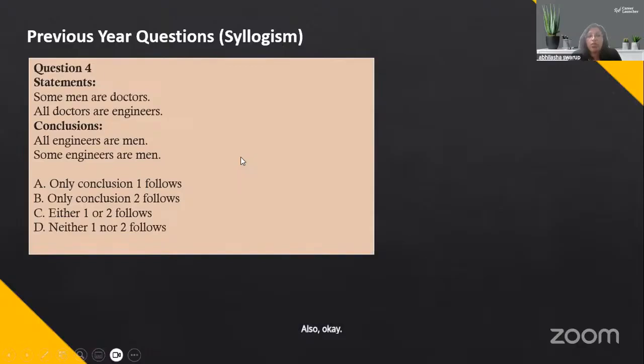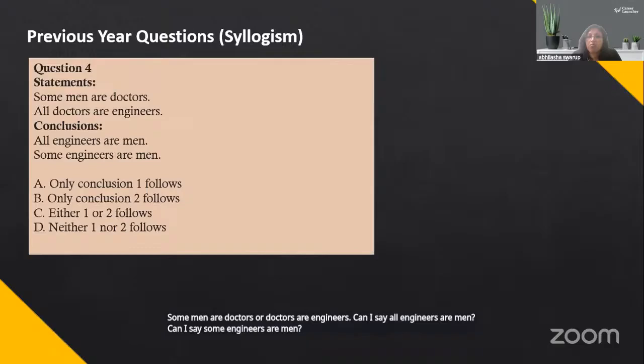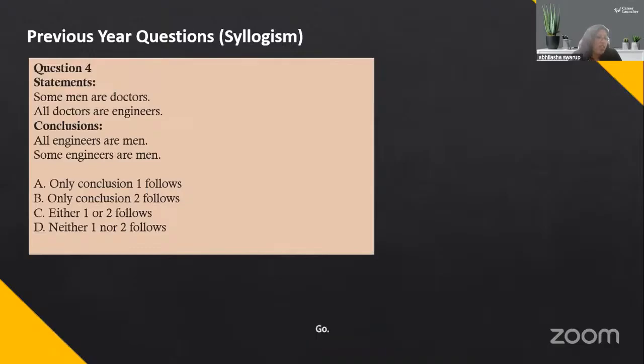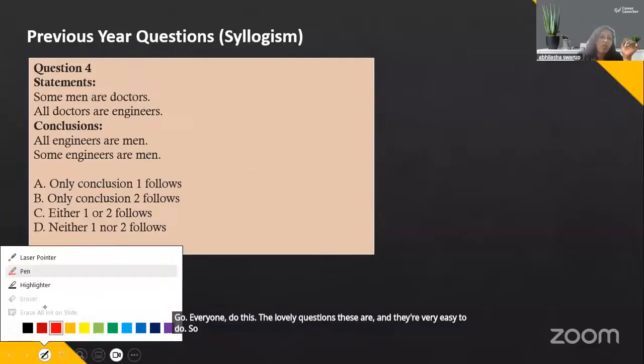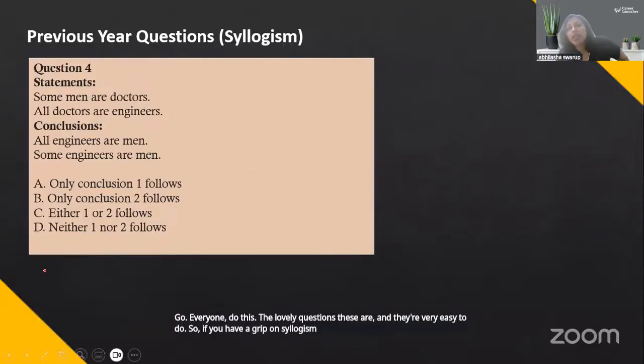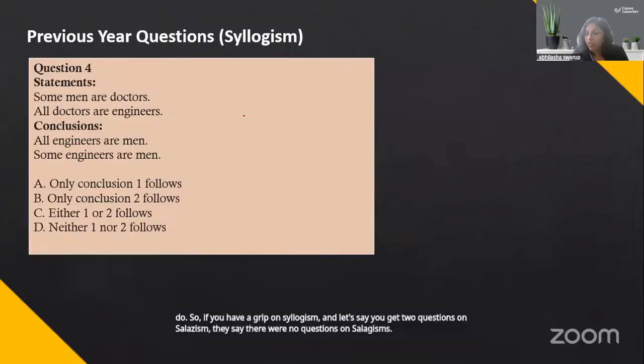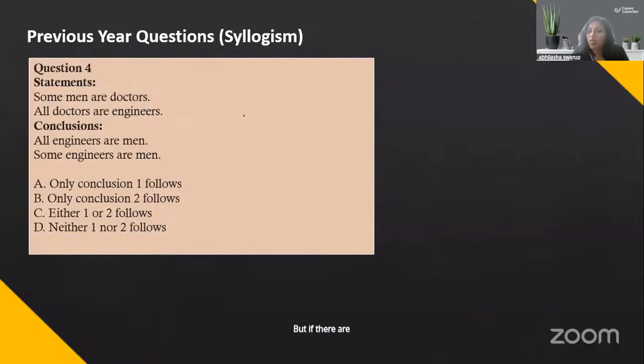All right, here's your next question. Some men are doctors, all doctors are engineers. Can I say all engineers are men? Can I say some engineers are men? Go, everyone do this. The lovely questions these are, and they're very easy to do. So if you have a grip on syllogism, and let's say you get two questions on syllogism, they say there were no questions on syllogisms, but if there are, then you get those two questions perfectly right, so that's 5 marks in your kitty without doing much.